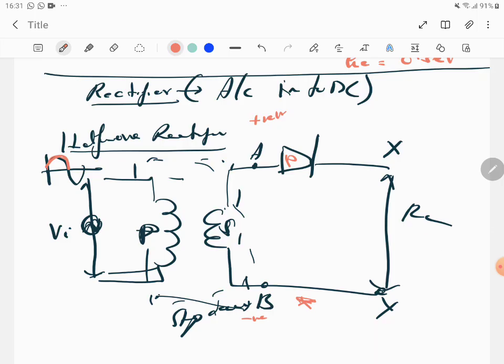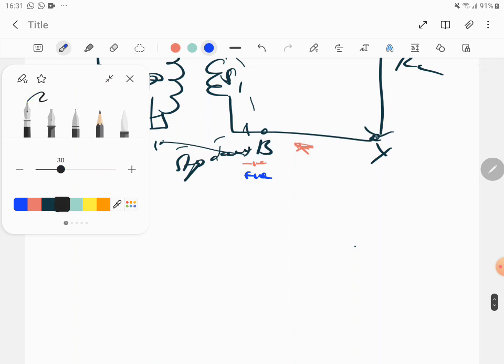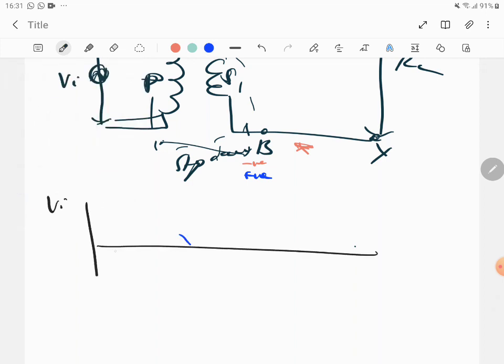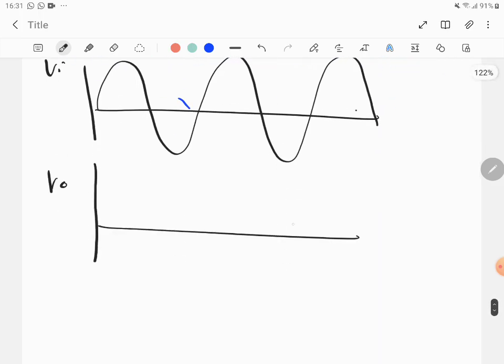Okay. Now, what happens during the second half? During the second half, point A is getting negative voltage, and point B is getting positive voltage. So the diode's P type is connected to negative, and so it's getting reverse biased. So directly write these notes and draw this diagram. This is the voltage input and the voltage output. During the first half, the diode D is conducting. During the second half, it's reverse biased. During the next first half, forward bias. During the second half, reverse bias.